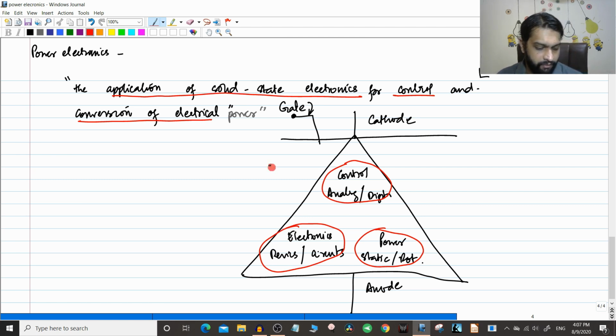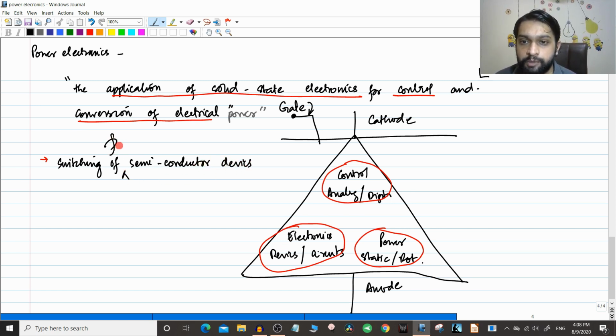So basically what is power electronics then? I have already told you, it is basically the switching of semiconductor devices. I should not only put semiconductor, I should put power semiconductor devices, not the small semiconductor devices. We are talking about electrical power, which involves large amounts of amperes, voltage, etc. So switching of power semiconductor devices is basically what you try to learn from this particular course.